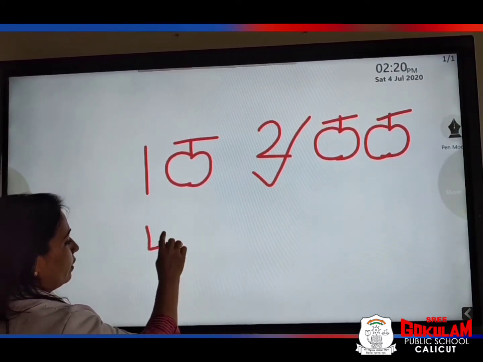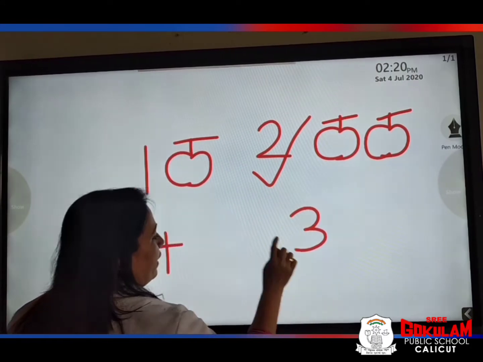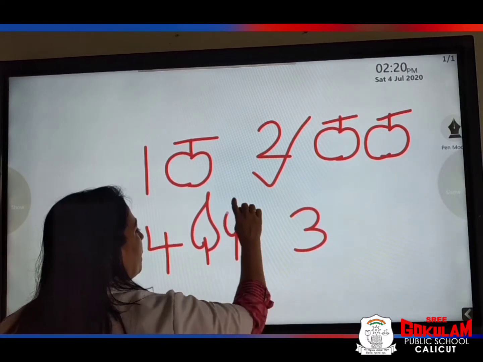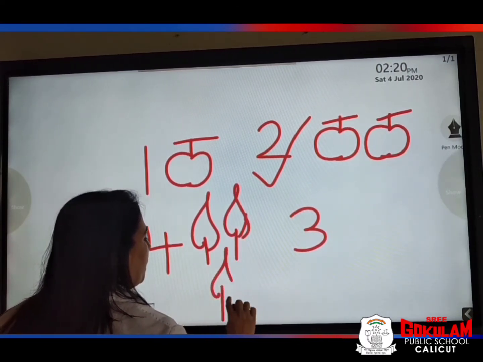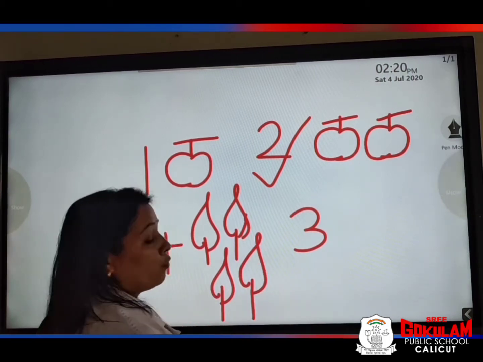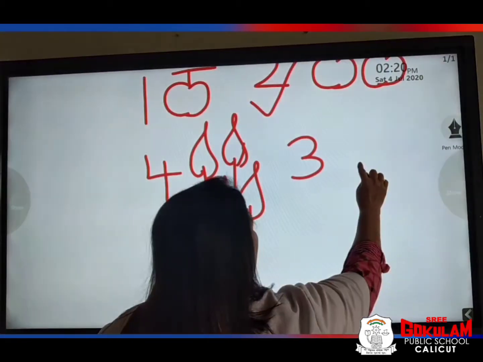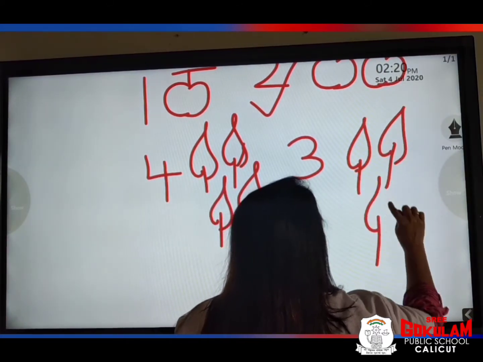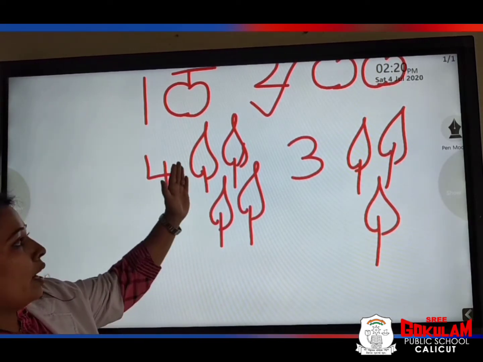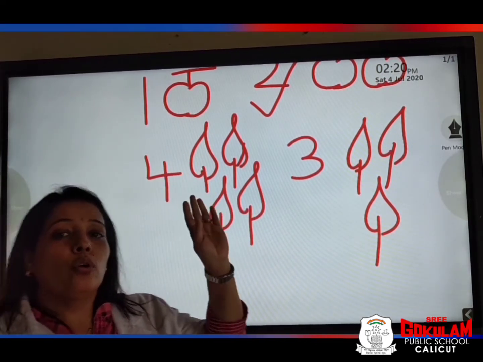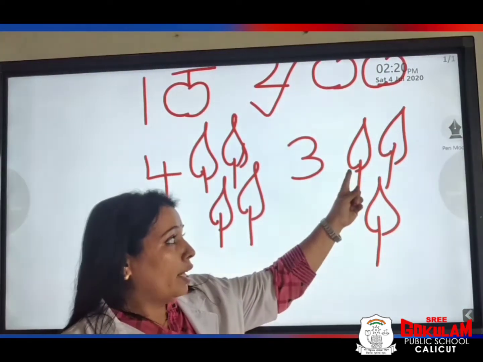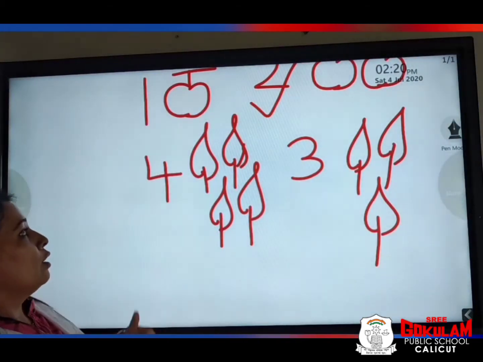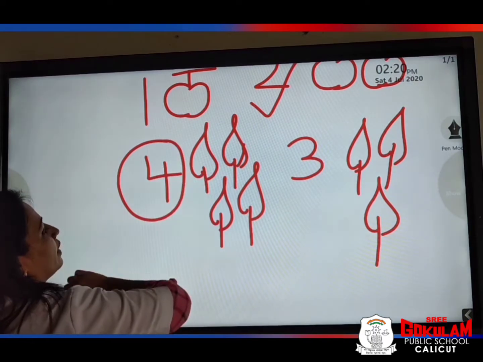Next number, please look. Yes, here. 3, 4. 4 leaves. See, here 1, 2, 3, 4. 4 leaves. Here 1, 2, 3. 3 leaves. Which has more? Yes, sure. 4 is the biggest number.